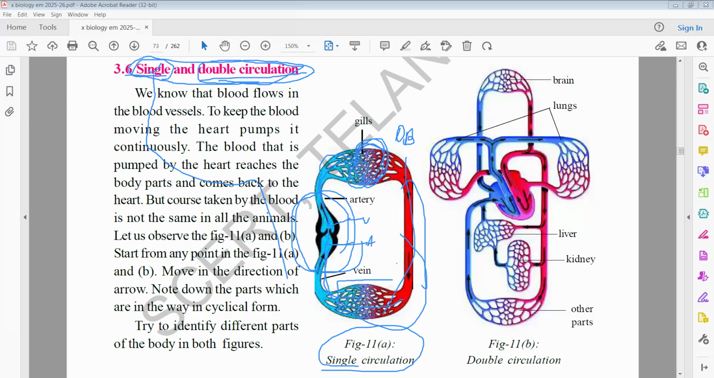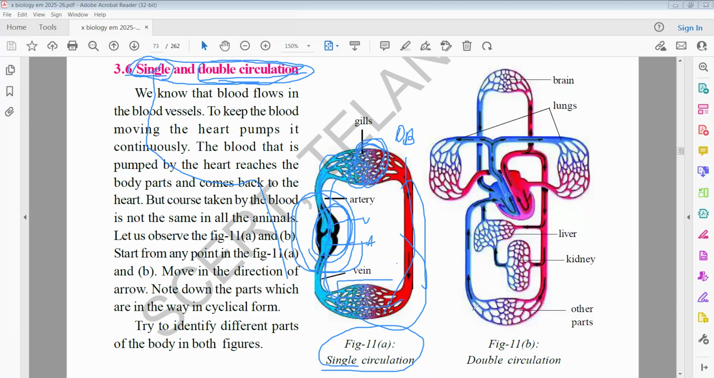That heart is said to be branchial heart. Why is a fish's heart called branchial heart? It means it is sending blood to the gills for purification. Hence, in fishes, the heart is called branchial heart.